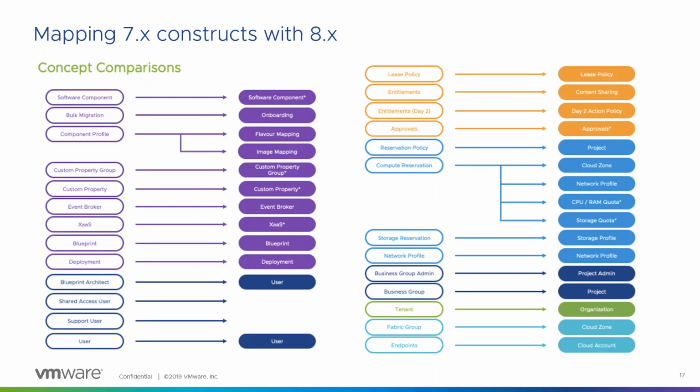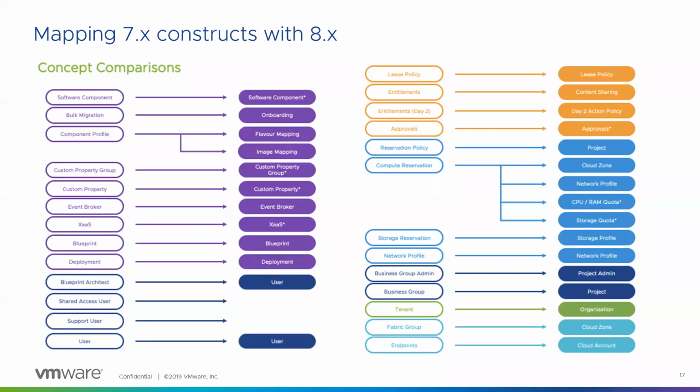Start off with software components. We are trying to introduce software components in the product. We don't have that currently. The bulk migration is now called the onboarding flow. The component profiles correspond to flavor mappings and image mappings, which are essentially abstracted OS mappings. For example, for image mapping, I could have a VMware template and an AWS AMI having the same name called Ubuntu. Depending on the tag, the system will understand whether it needs to pick the VMware template or the AWS AMI. So we have abstraction even with OS flavors.